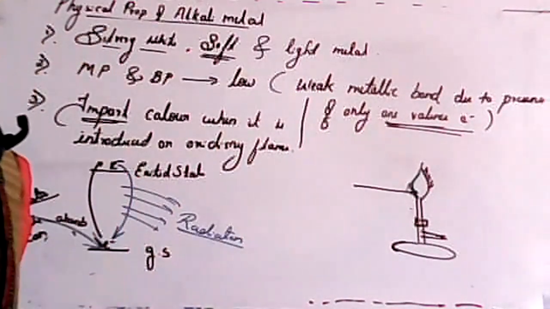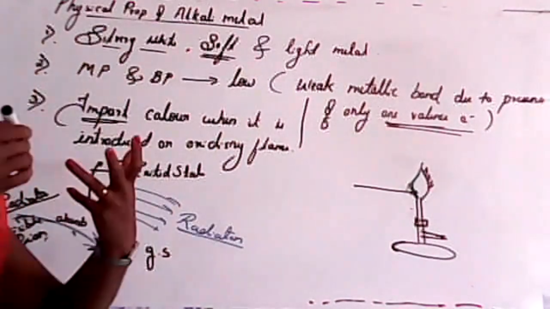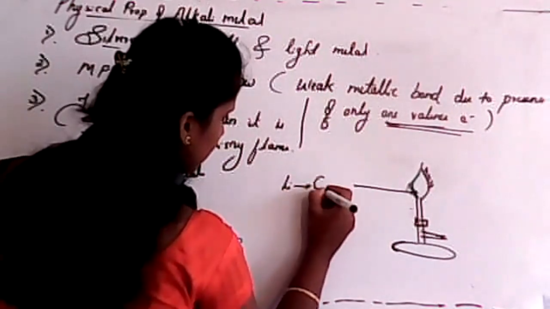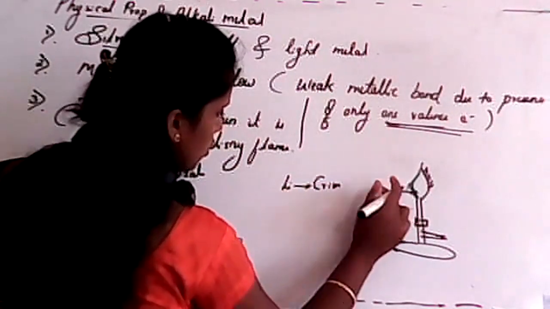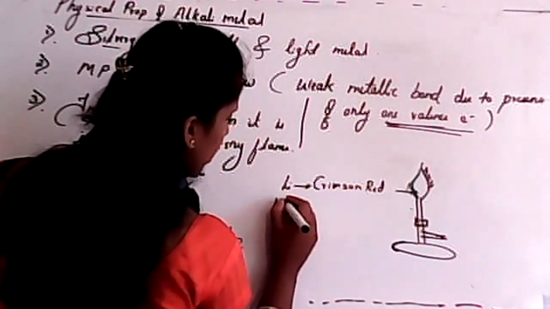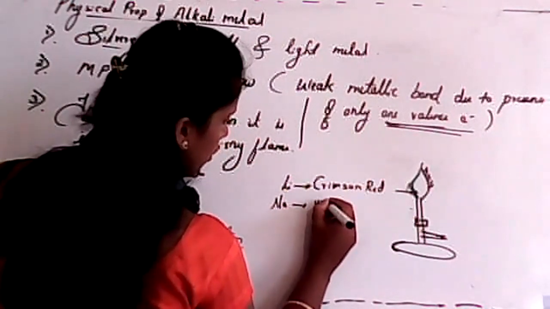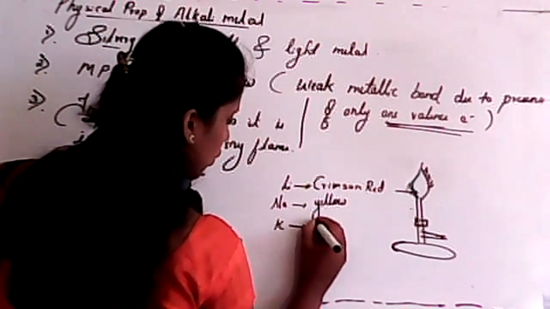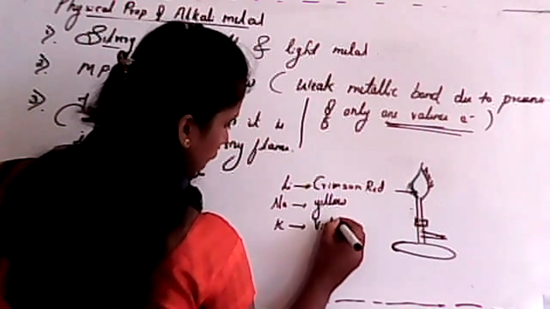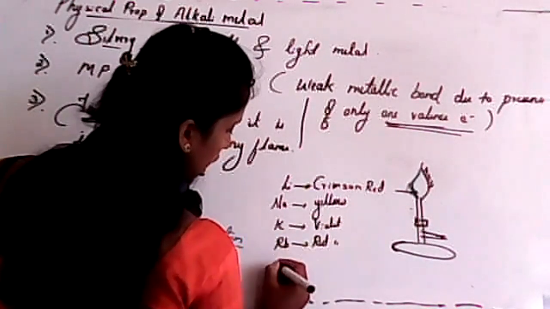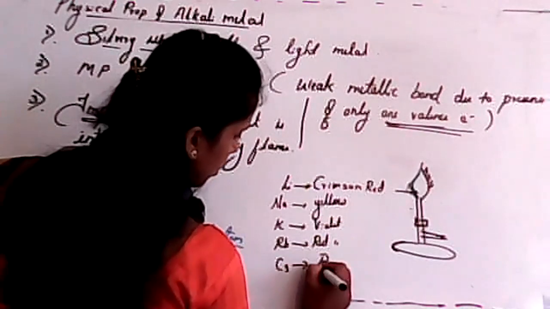See, now the question, what are the colors? For lithium, it is crimson red. For sodium, it is yellow. For potassium, it is violet. For rubidium, it is red violet. And the last one, for cesium, it is blue.